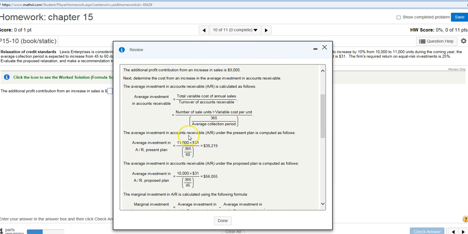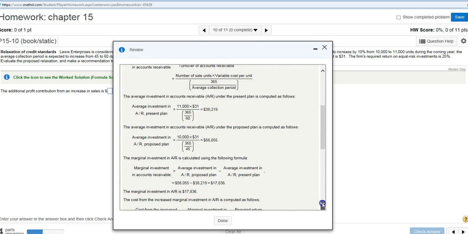Here's the present. You notice under the present plan, and then here is under the proposed plan. So we use this equation right here, twice. The present and the proposed, right? And then we take the difference. So the marginal investment in accounts receivable is calculated by simply taking the difference between this number and this number.